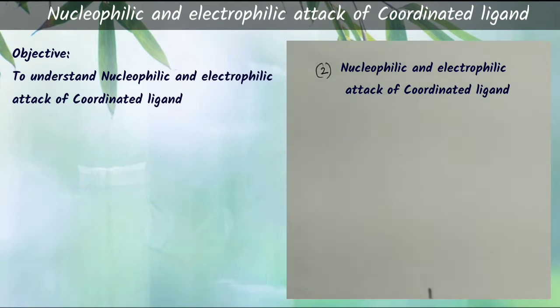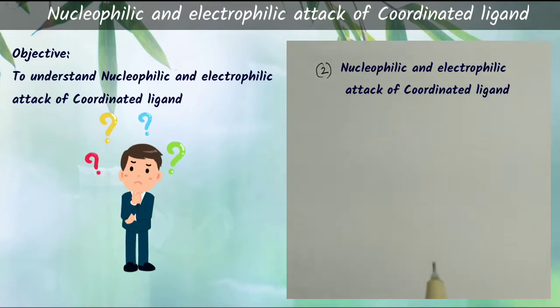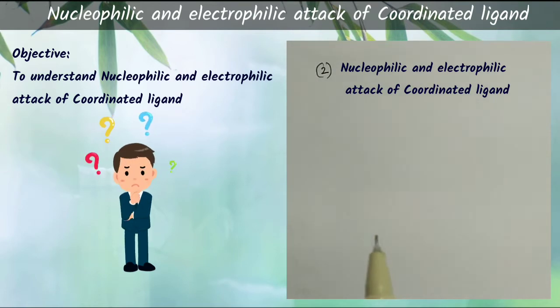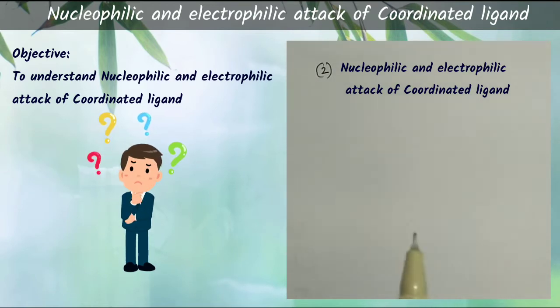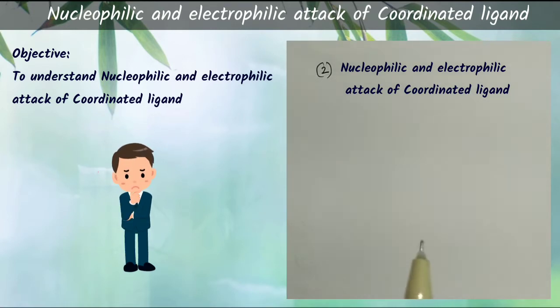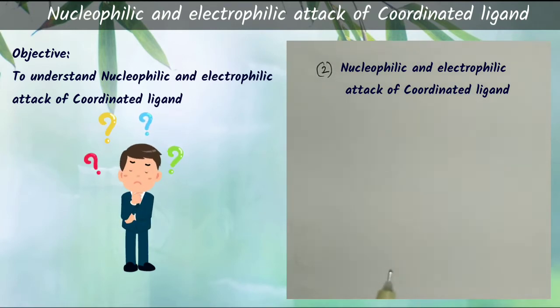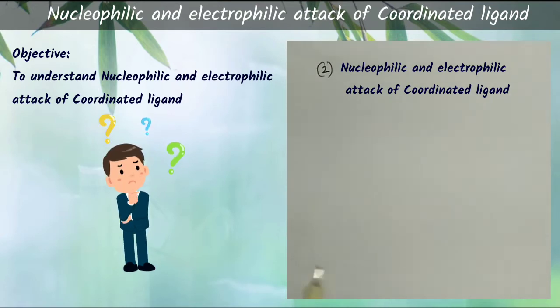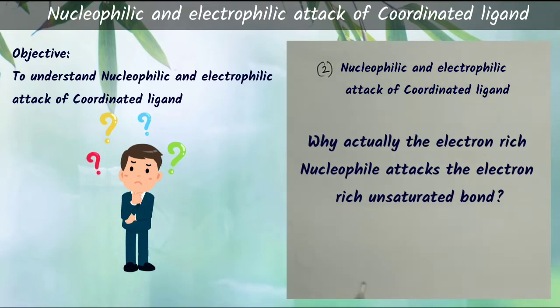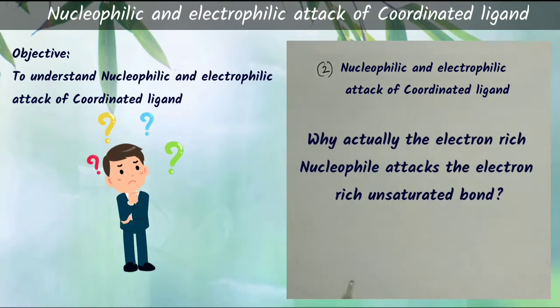But one question may arise in your mind: the unsaturated group is already an electron rich group, because it has electron clouds in the pi bonding molecular orbitals. Should the unsaturated ligand not act like a nucleophile? At first look, you will be confused why an incoming nucleophile will attack an electron rich unsaturated bond.